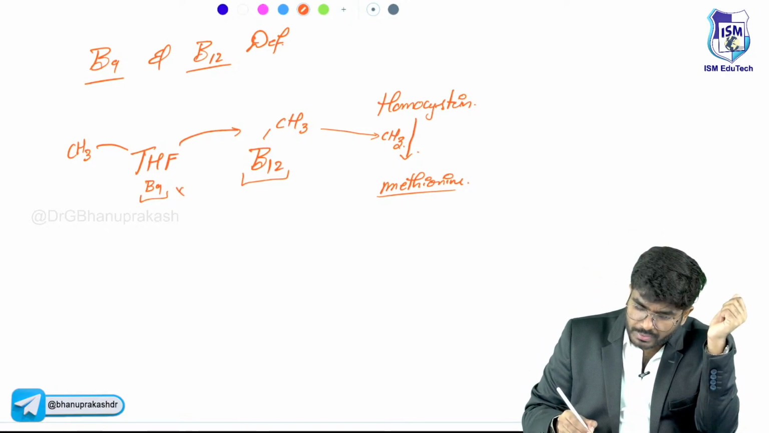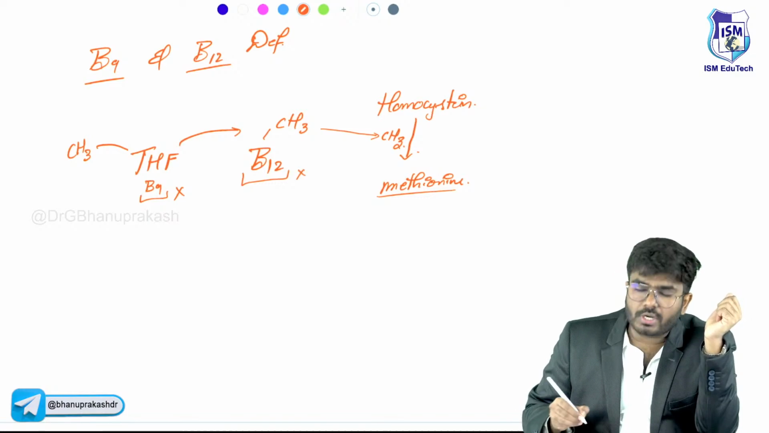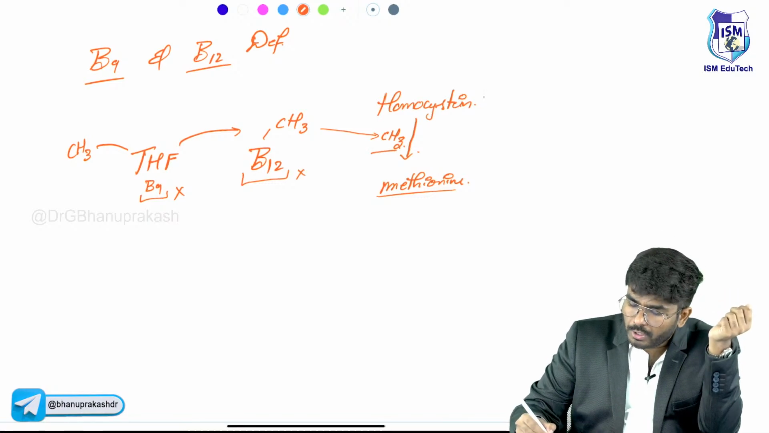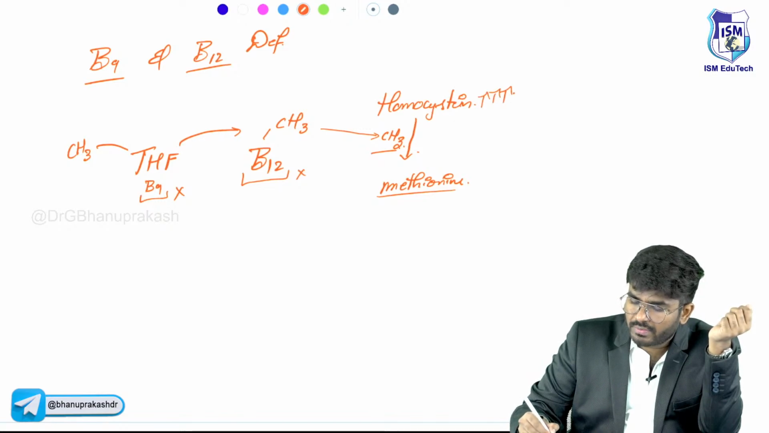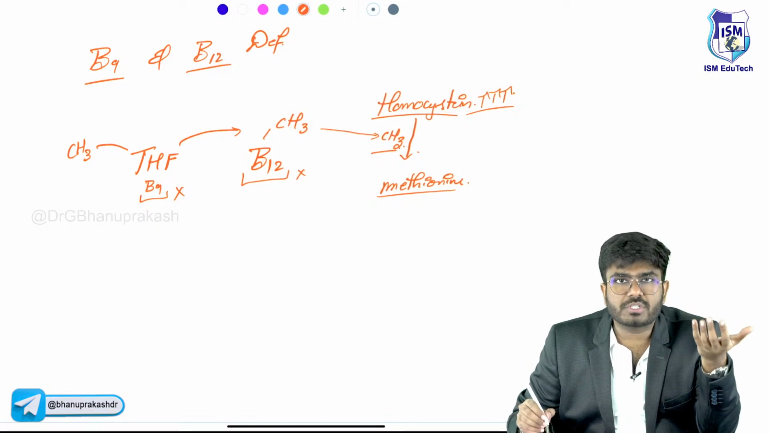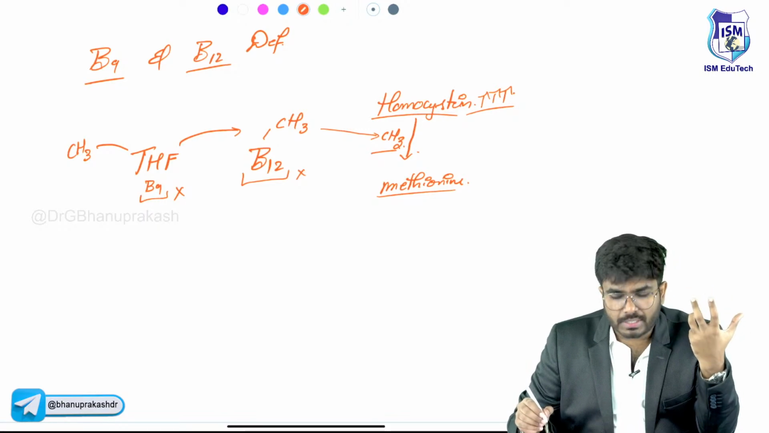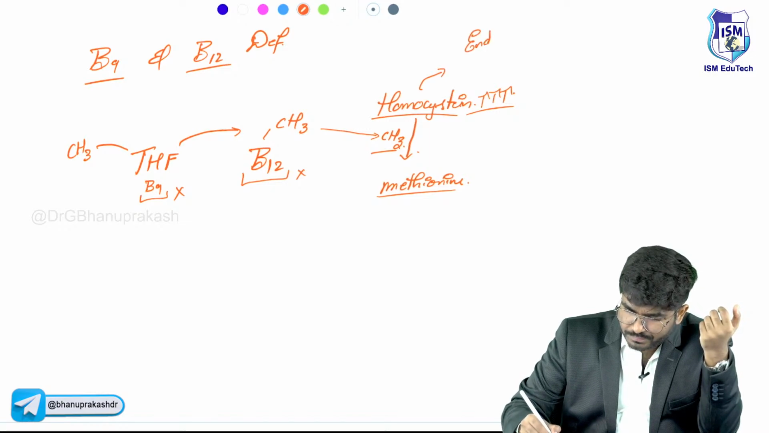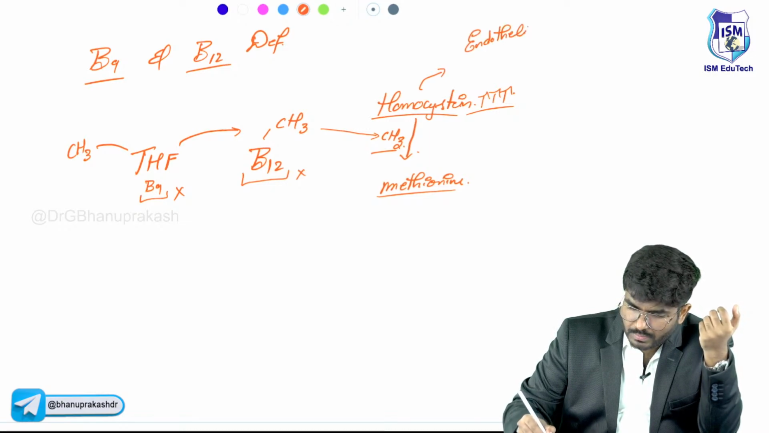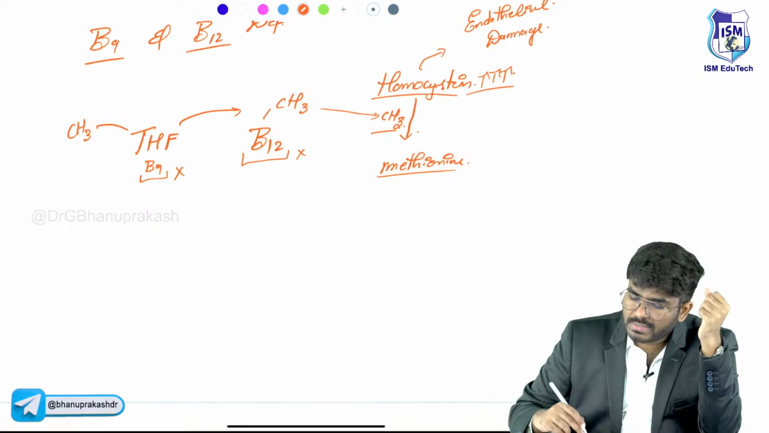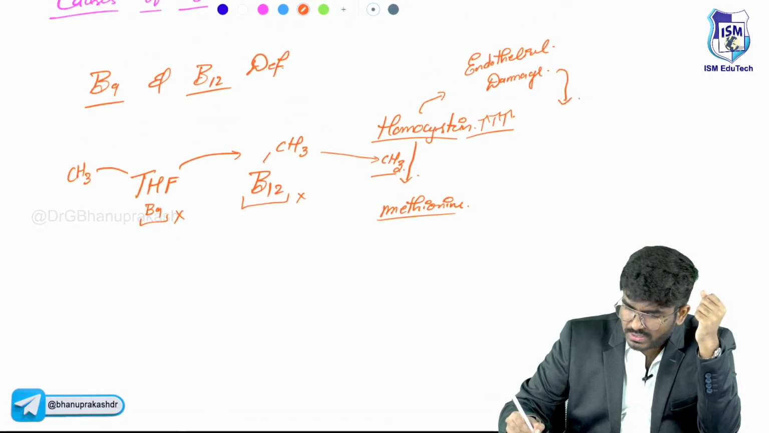For example, vitamin B9 is not there, vitamin B12 is not there. So what happens? There is no methyl donor. So what happened to the homocysteine levels? Homocysteine levels are elevated. So now this condition is called homocysteinemia, high levels of homocysteine. Now this homocysteine is the one which causes the endothelial damage. So once there is endothelial damage, that causes thrombosis.